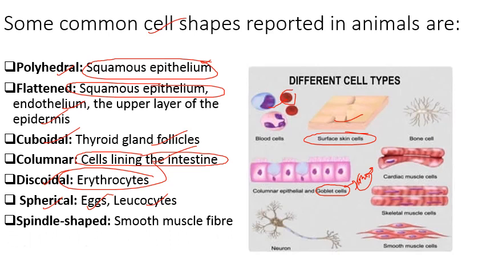Then spindle-shaped cells, these are the muscles, जो muscle cells होते हैं, these are spindle-shaped cells. Then elongated cells, ये cells हैं neurons, nerve cells. So this is the type of cell shape variation that is found in animals.